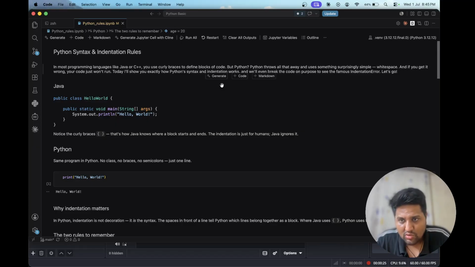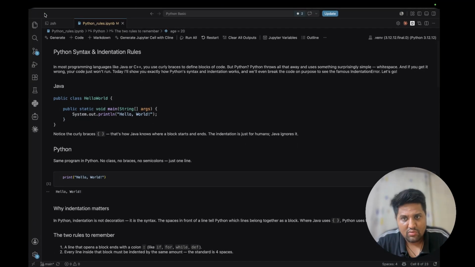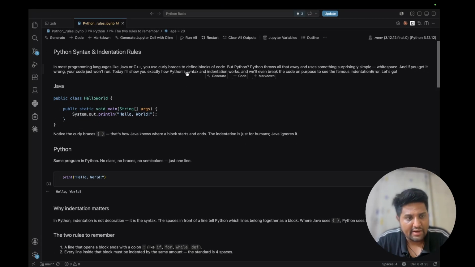If anyone has worked on any other programming language, they know that in other languages we use brackets instead of indentation. In Python we don't have any provision for brackets. That is why the indentation rule is present.